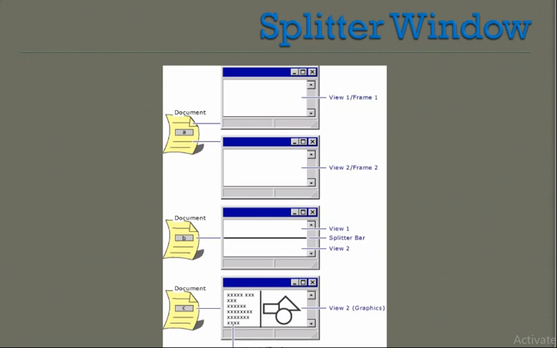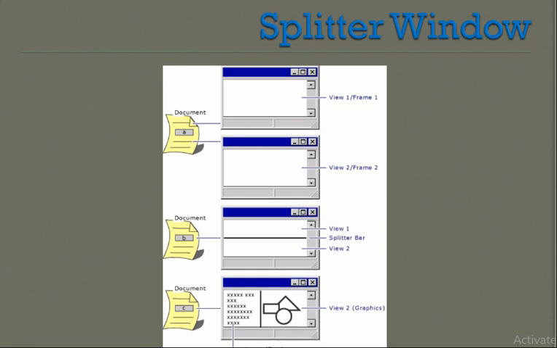or by dragging a splitter box on the window's scroll bar. By using the scroll bar, it can be moved after the window has been split. After splitting, we'll get a separate scroll bar for both the windows. The user can drag the split bar with the mouse to adjust the relative size of the panes. A splitter window can be used in both MDI as well as SDI interfaces. In both the interfaces it can be used.